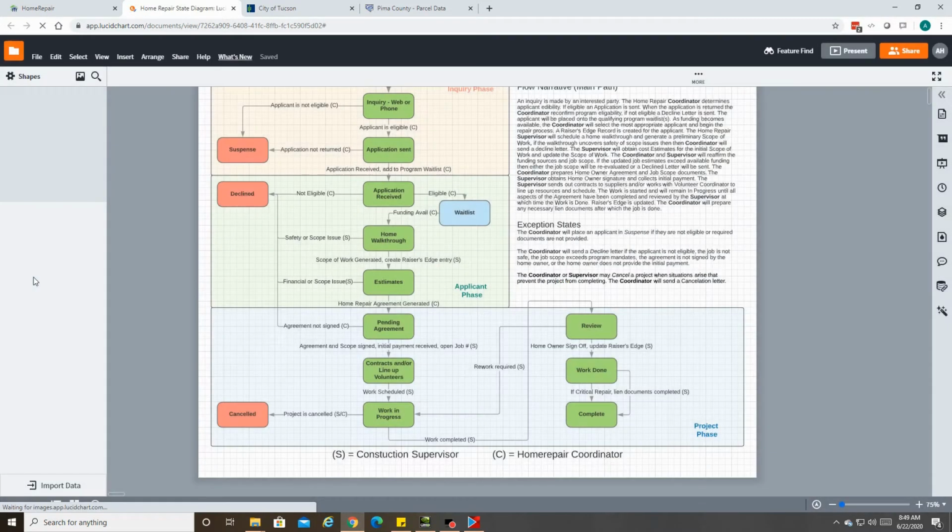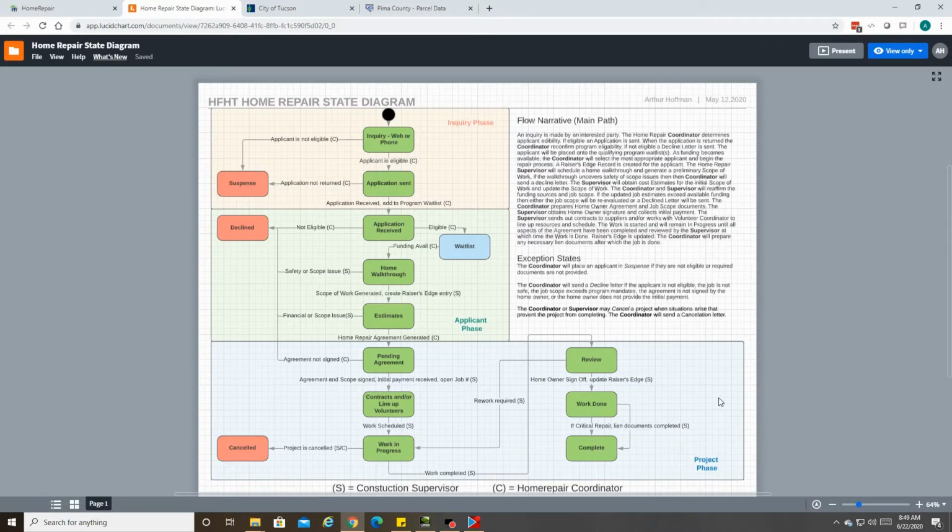This video will cover the project phase. A request moves from pending to schedule work, then work in progress, work review, work done, through to complete. The canceled status is used to capture when a request is stopped for any reason after a signed SOW is in place or project money has been spent.